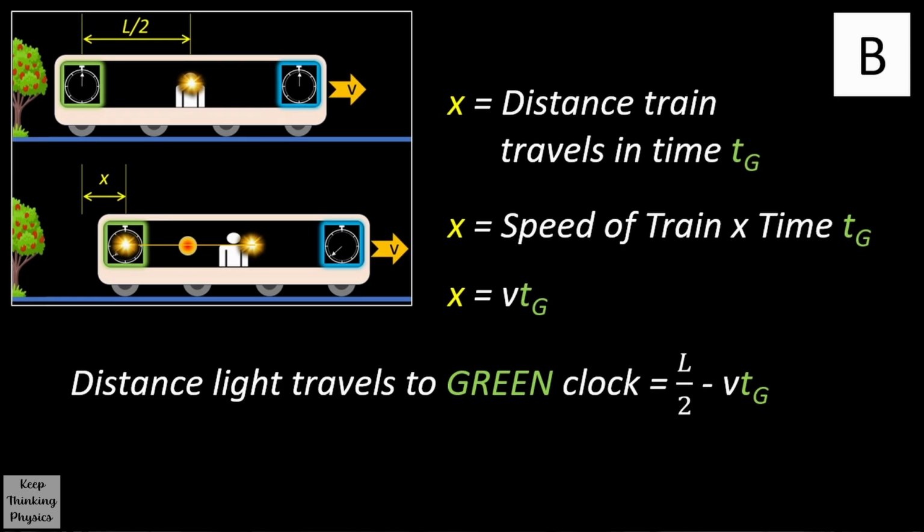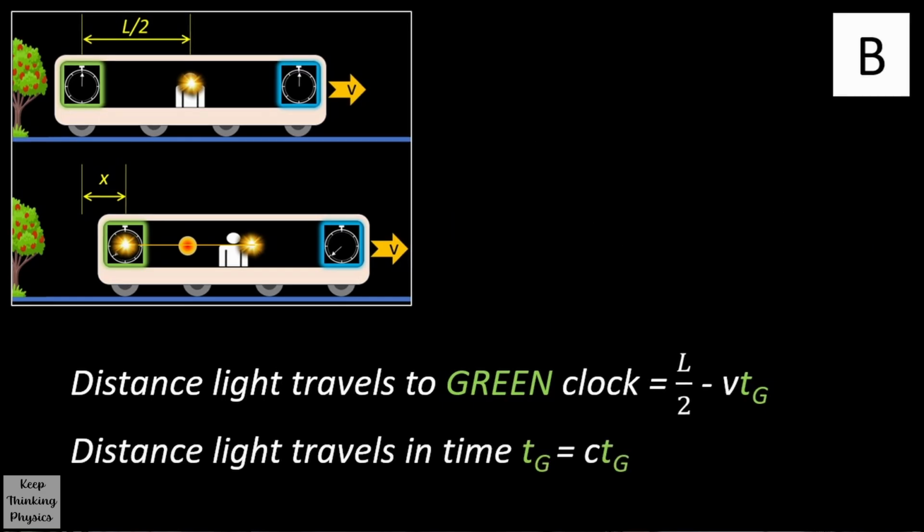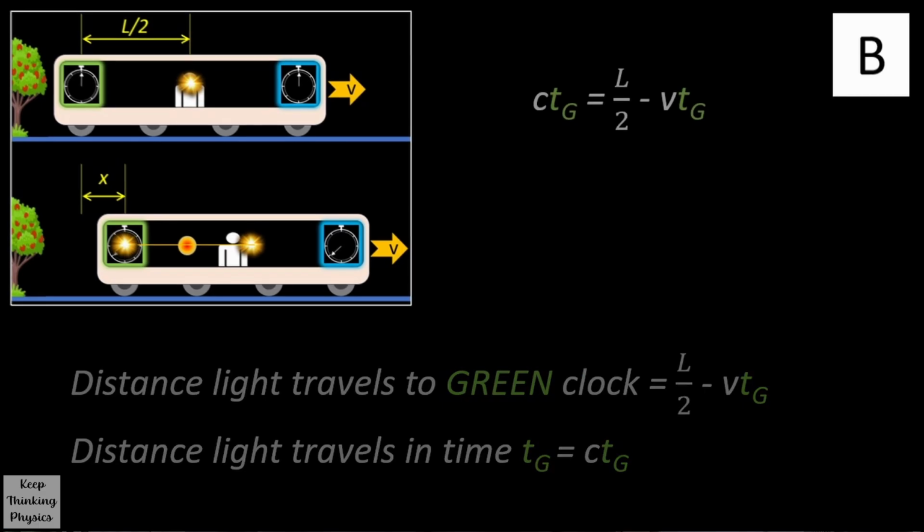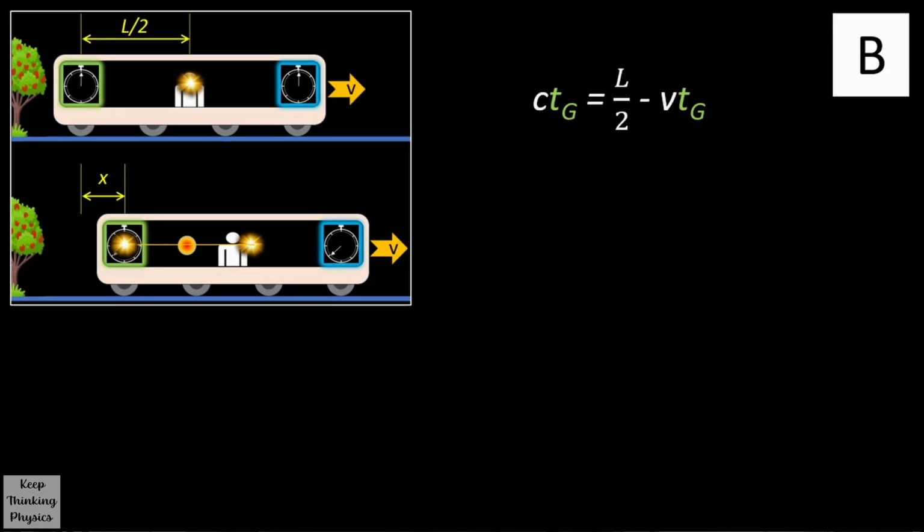But we also know that light travels at speed c, and so the distance light moves in a time TG will equal c times TG. These two distances must be the same, so we can say that c TG equals L/2 minus v times TG.